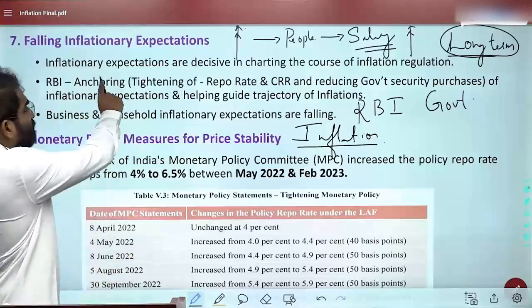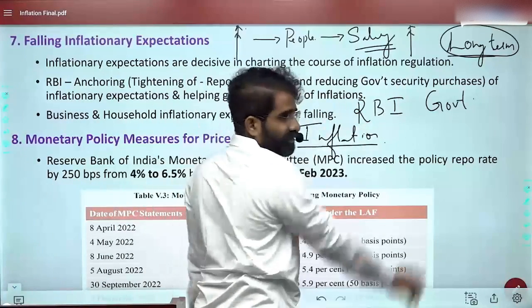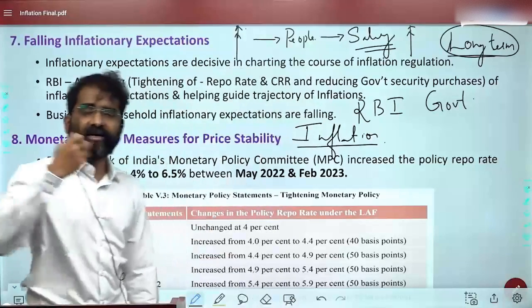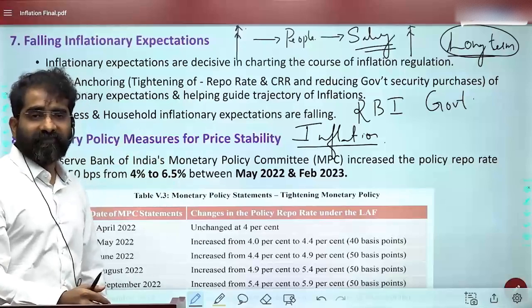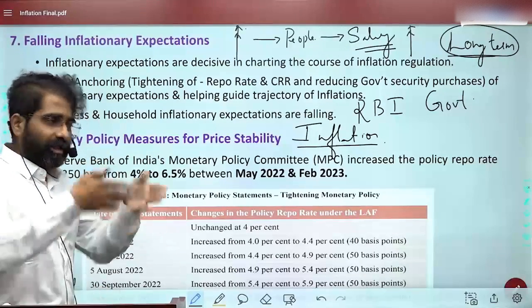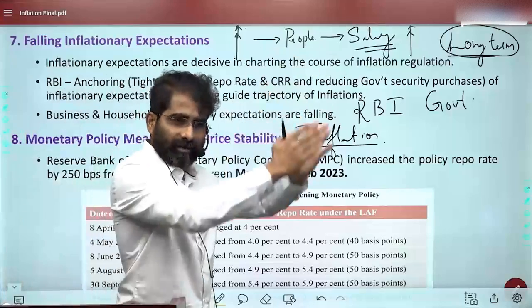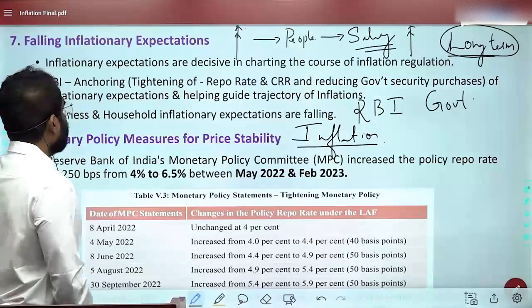So here, inflationary expectations are decisive in charting the course of inflation regulation. They will decide whether inflation is going to increase or decrease. If inflationary expectations are high and people don't believe in institutions, then automatically inflation will increase. This is what this particular topic talks about.